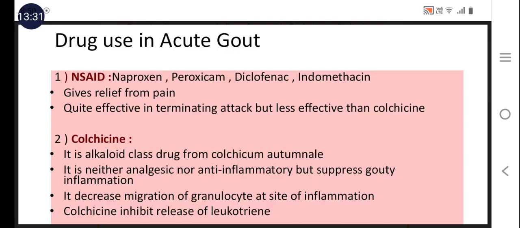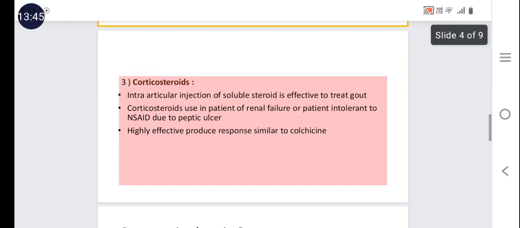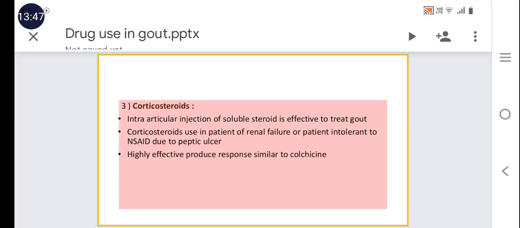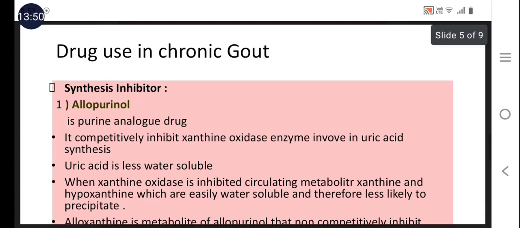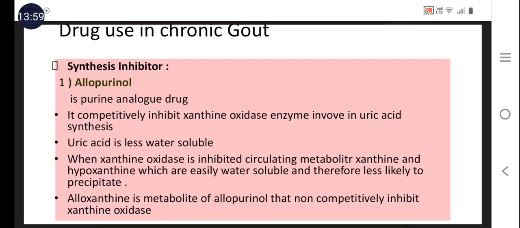First, the drugs used in the treatment of acute gout are the non-steroidal anti-inflammatory drugs: naproxen, piroxicam, diclofenac, indomethacin. Second is colchicine, and third is corticosteroids. And in case of the treatment of chronic gout, the synthesis inhibitors allopurinol and febuxostat, both inhibit the xanthine oxidase enzyme competitively and inhibit the synthesis of the uric acid.